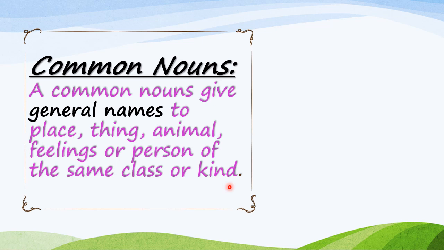Like, for example, when we say, let's talk about cats. When we say cats love to drink milk, that time we are telling about the basic nature of cat. We are not talking about any particular cat. We are talking about the basic nature of all the cats. Is it clear? Let's take one more example.